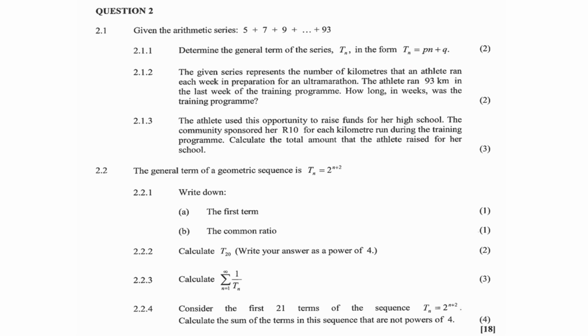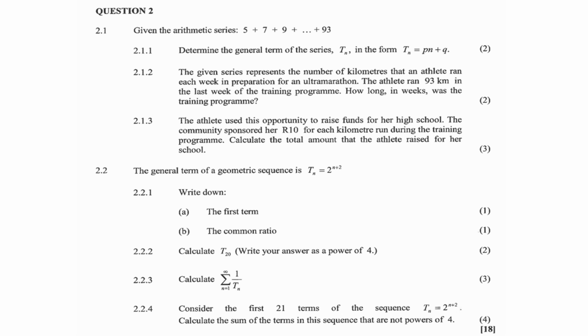So 2.1.1: determine the general term. 2.1.2: the given series represents the number of kilometers that an athlete ran each week in prep for an ultra marathon. The athlete ran 93 kilometers in the last week of the training program. How long in weeks was the training program? 2.1.3: the athlete used this opportunity to raise funds for her high school. The community sponsored her 10 rand for each kilometer run during the training program. Calculate the total amount that the athlete raised for her school.